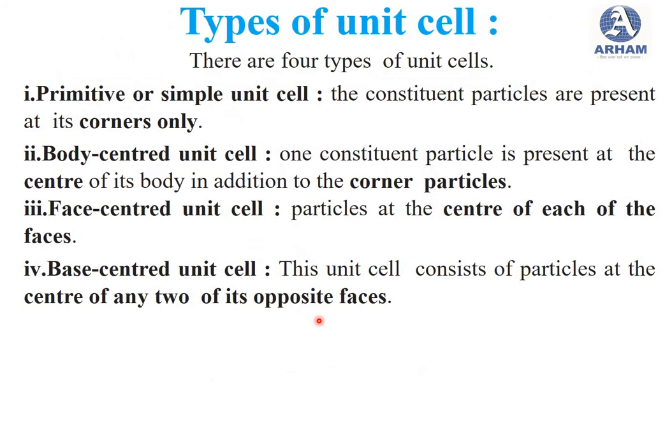Then next is the types of unit cell. There are four types of unit cell: primitive or simple unit cell, body centered unit cell, face centered unit cell and base centered unit cell. First we will see the primitive or simple unit cell. In a primitive or simple unit cell, the constituent particles are present only at its corners.